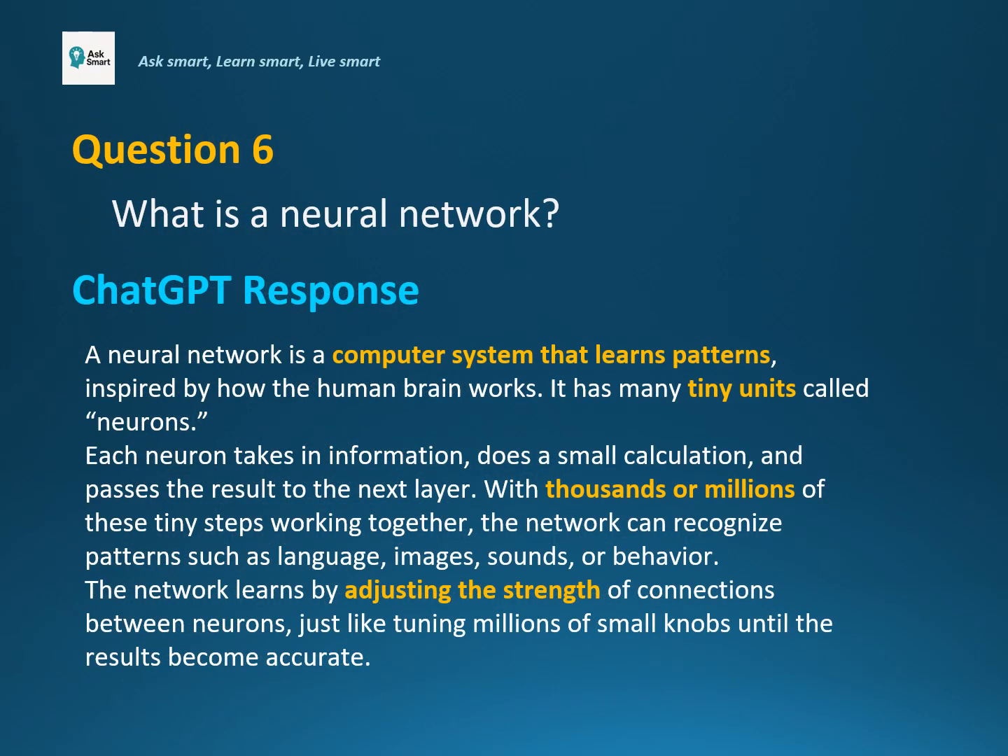Question 6. What is a neural network? A neural network is a type of AI built from many tiny connected units called neurons. Each neuron does a small calculation and passes the result to the next layer. When you train the network, it keeps adjusting the strengths of these connections until it learns the correct patterns. With thousands or millions of these small adjustments working together, the system can recognize language, images, and many other kinds of information.